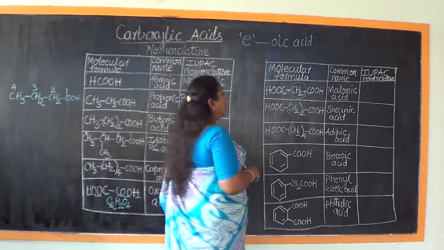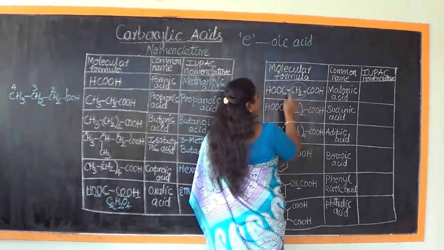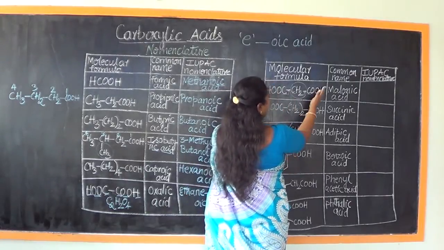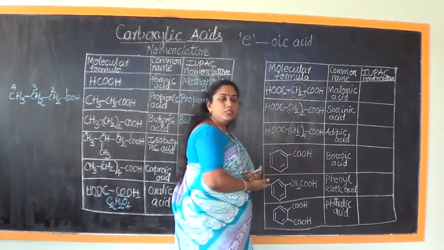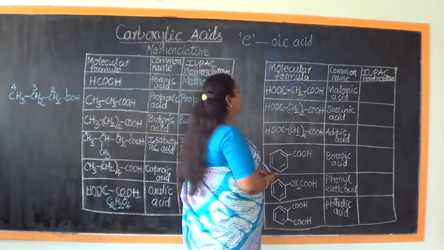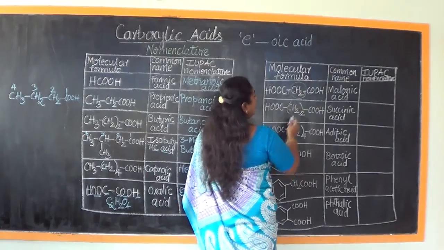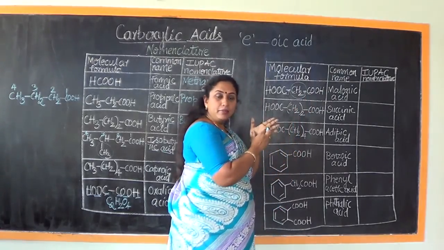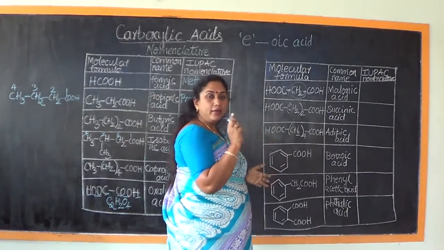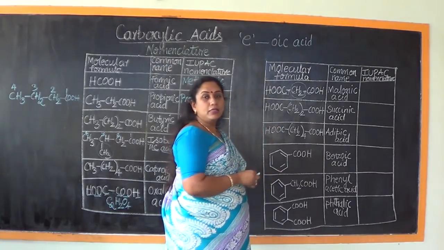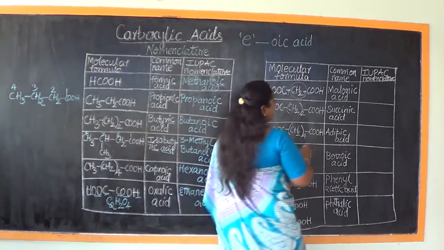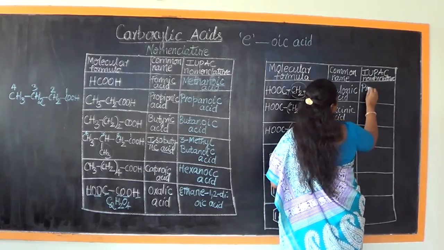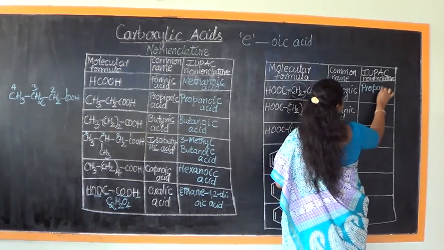And what else do we see in propane? The first carbon atom and the third carbon atom. I can go in any way, either from my left to right or from my right to left. It's going to be the same because it's a symmetrical structure in this particular case. So therefore we should call it propane. I have to completely name that particular alkane and then show where the carboxylic acids are present. So the name of this compound will be propane.